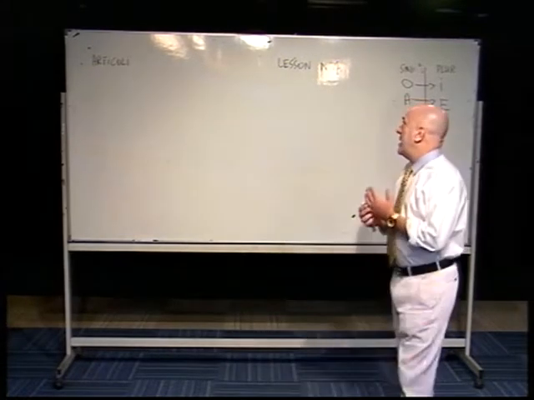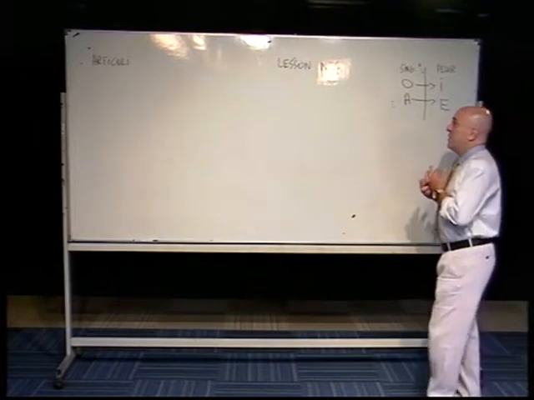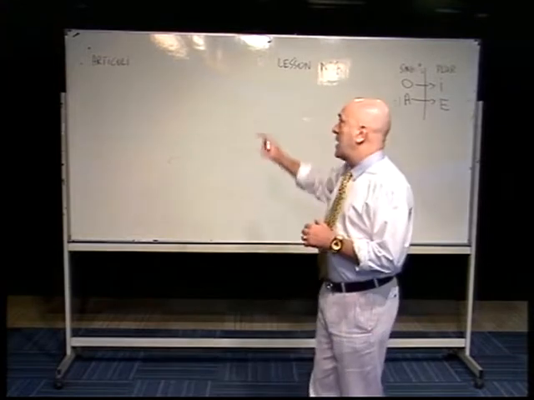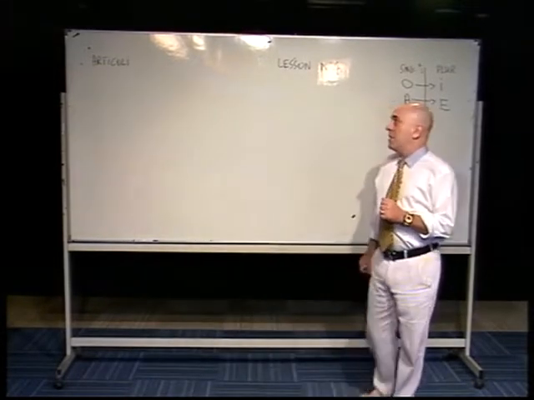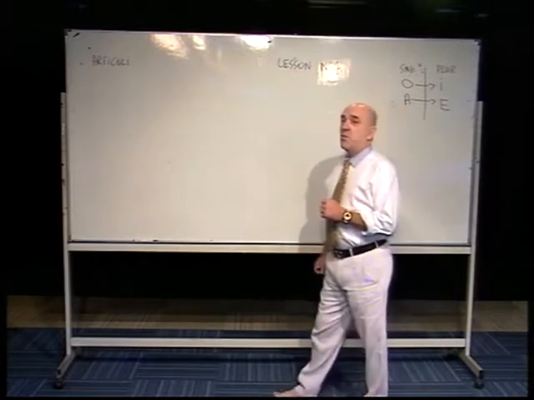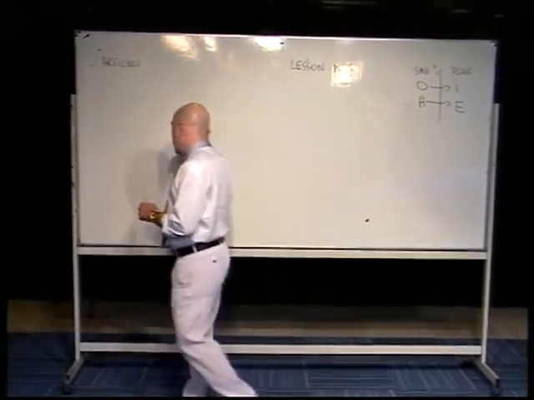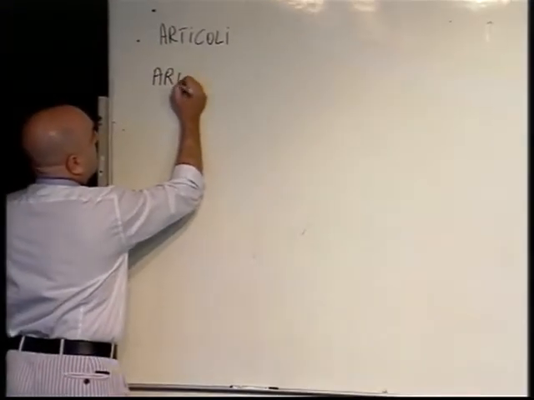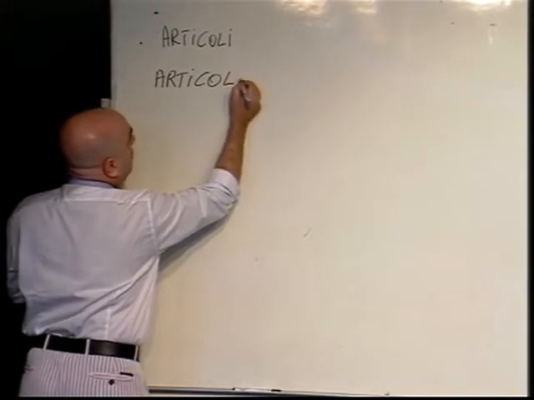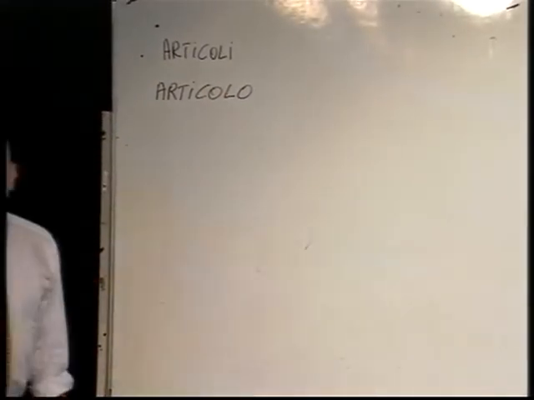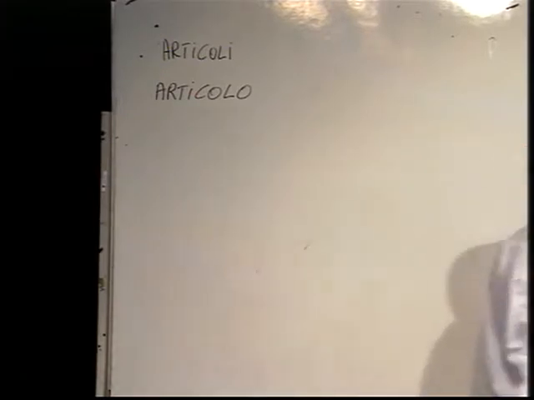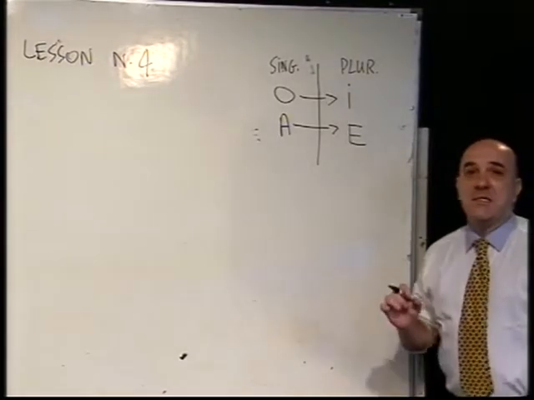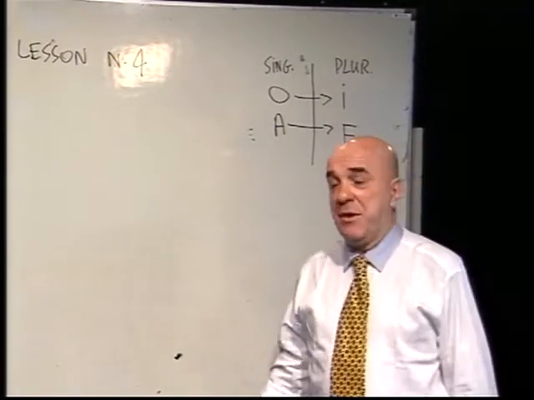Today in our lesson number 4 we will talk about the articles. In Italian we say articoli. Articoli is the plural, articles, because if I'm talking about one article, I would say articolo. You remember our lesson number 3? We talked about how to change one word from singular to plural. This is the formula that I gave you in lesson number 3.